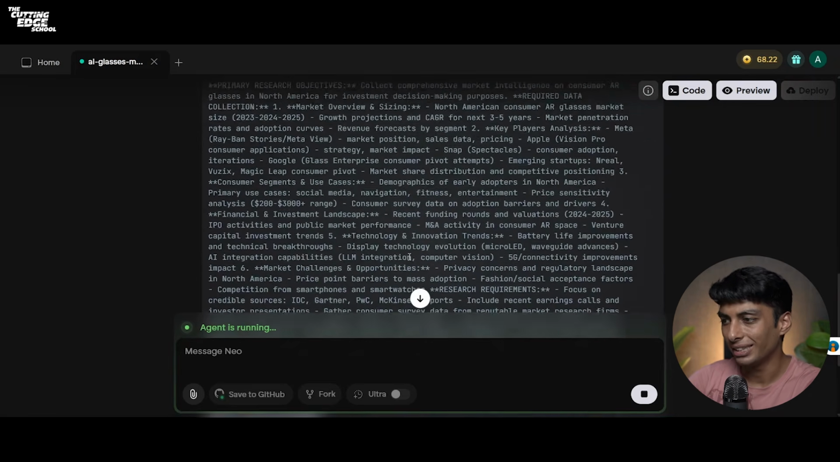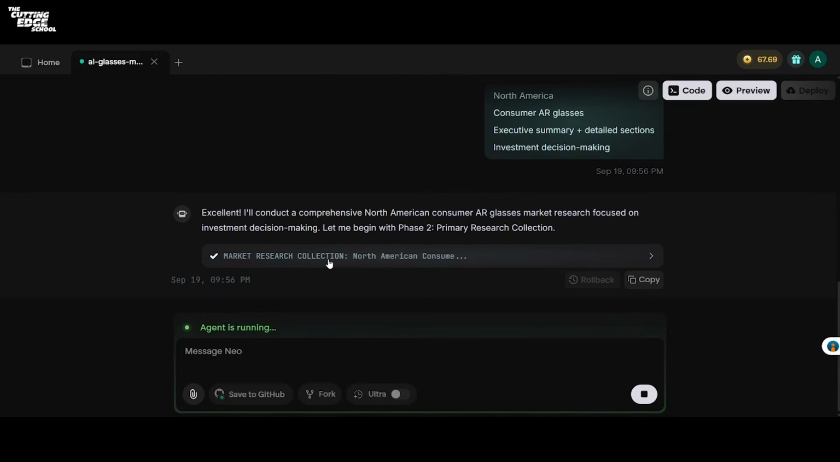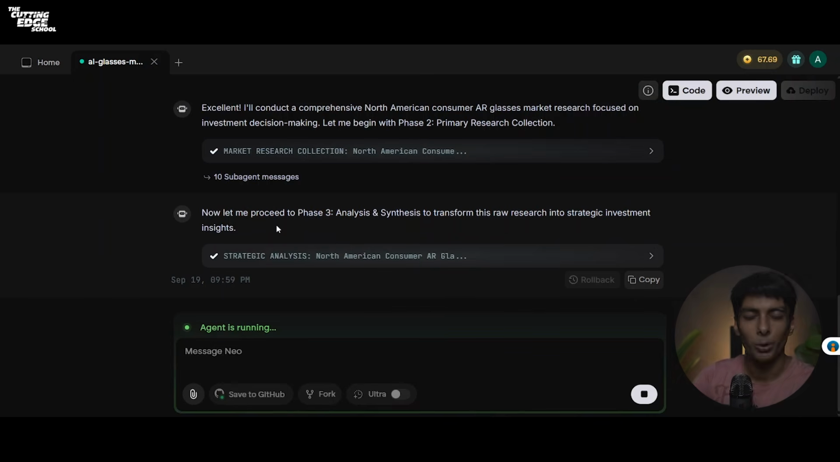Now as you can see, the agent is now working. Also build an AI agent using Emergent. All you have to do is define your API key in the system prompt. Now you can see that the agent has proceeded to phase 3, which is analysis and synthesis, to transform this raw research into strategic investment.